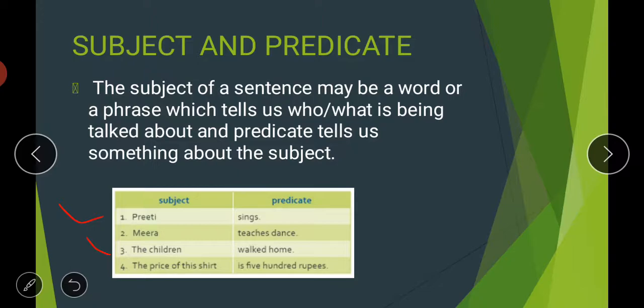Then the third is the children walked home. The children is the subject here, and as you can see there are two words in the subject, and walked home is your predicate. And the fourth one, the price of this shirt. What are we talking about? We are talking about a shirt, and the information about the shirt is that it is 500 rupees. The price of the shirt is 500 rupees. So that is why 500 rupees is your predicate, and this group of words, the price of this shirt, is your complete subject. So the subject could be a single word, or it could be a few words.